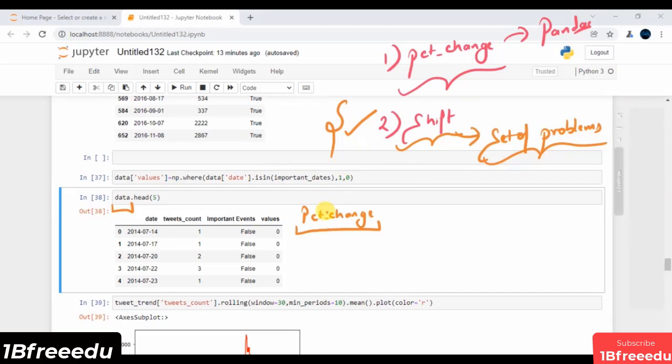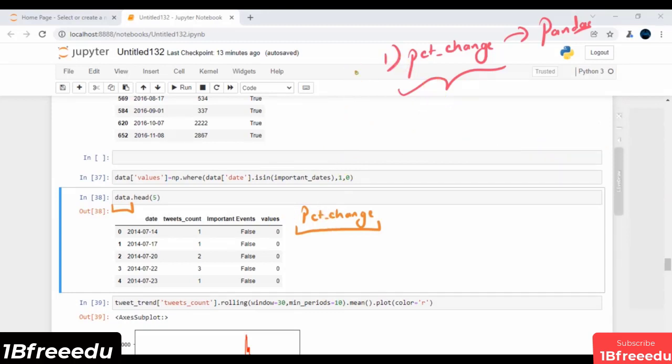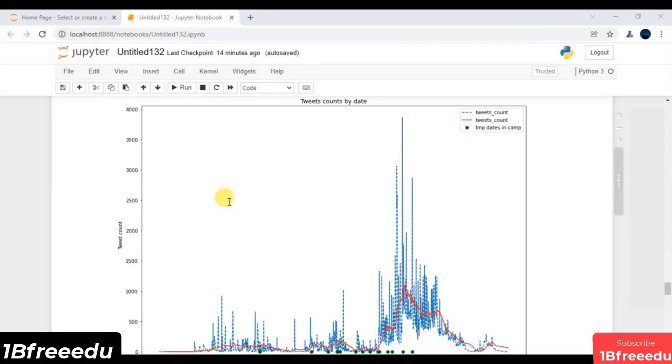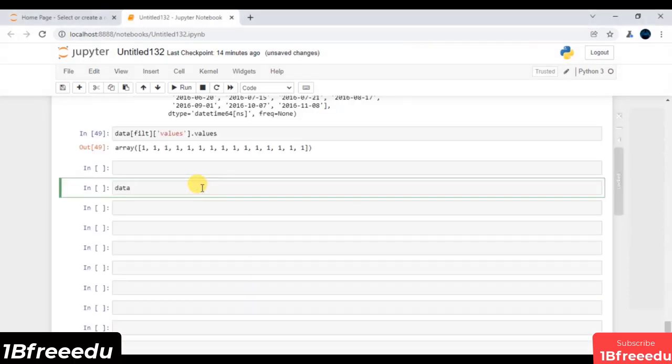So let's apply this function on top of the tweet counts so that we end up having these features. Again, we just need to compute the percentage change between two consecutive tweets. This is what we need to compute. So first and foremost, I have to access the feature, which is exactly tweet underscore count. So I will just press tab and this is exactly that feature.